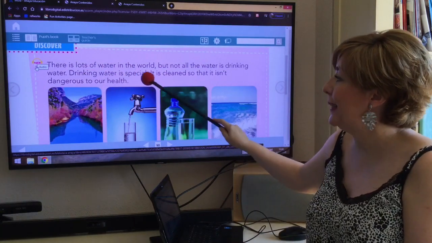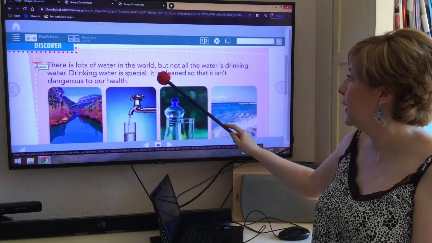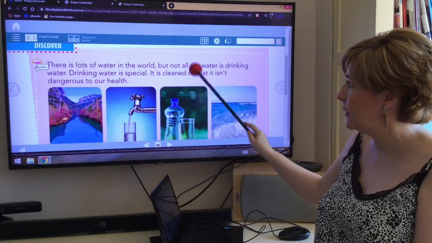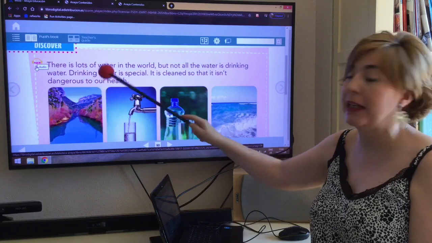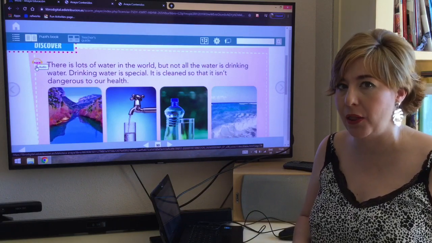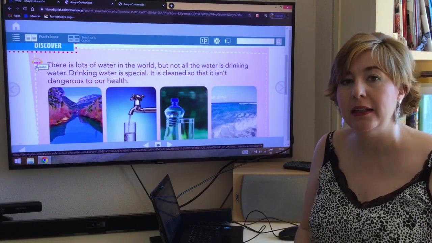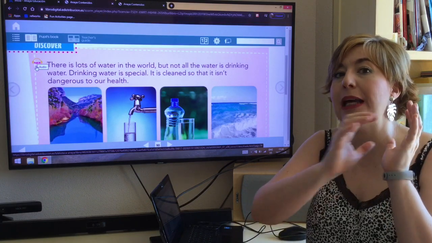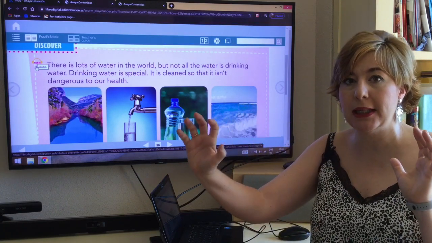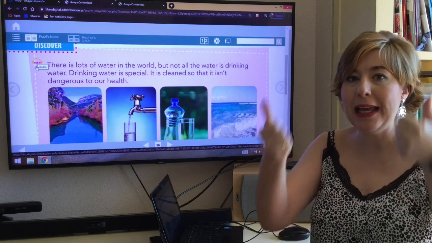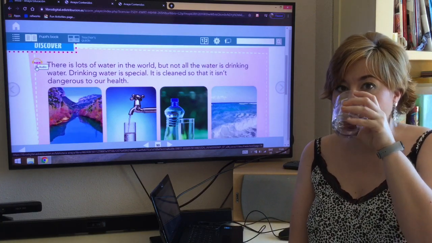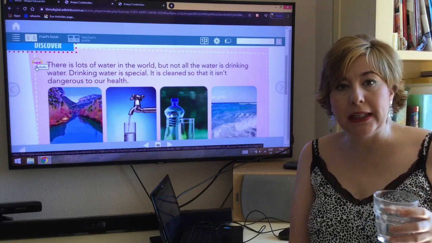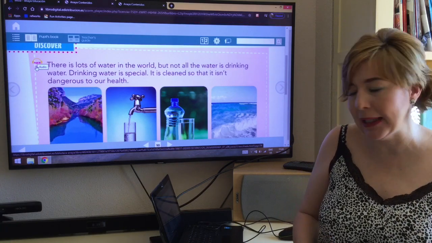Drinking water is special. It is cleaned, so it has to be cleaned so that it isn't dangerous to our health. Do you understand that? It has to go through several cleaning processes so that it could be healthy, so that we can go and drink it without getting a stomachache.